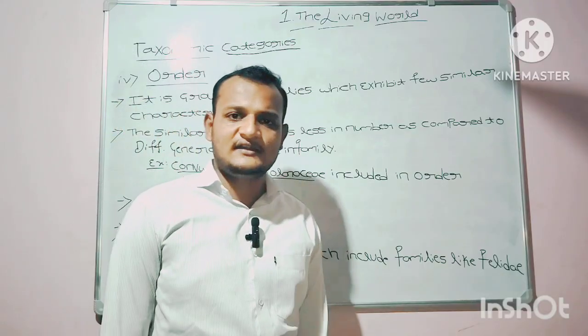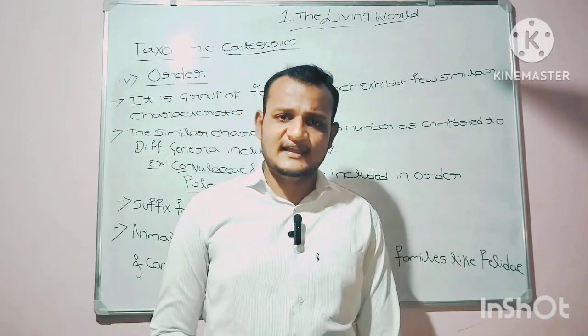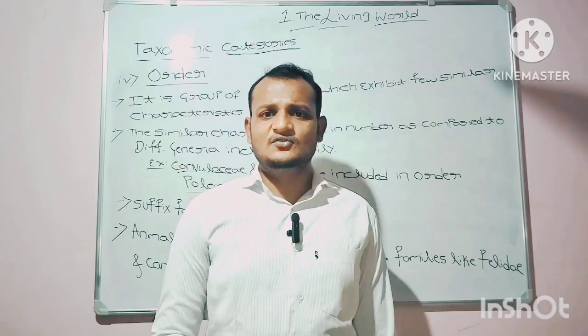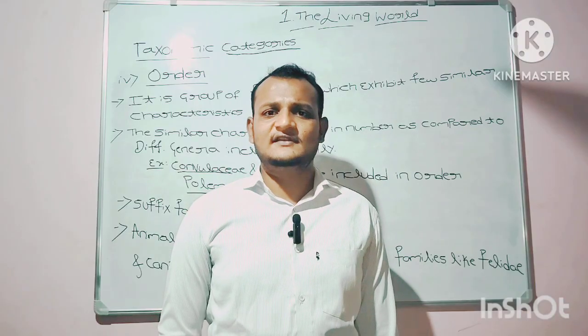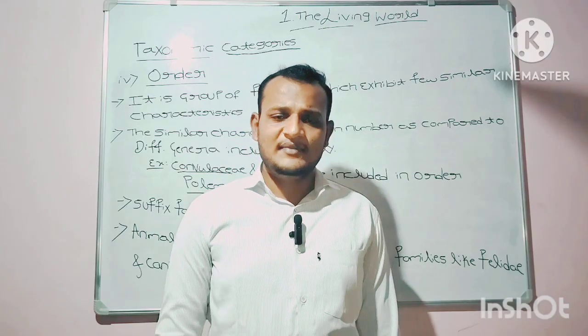Animal order Carnivora. Carnivora is an animal order that includes both the families namely Canidae and Felidae.